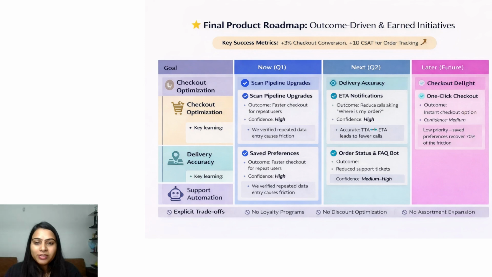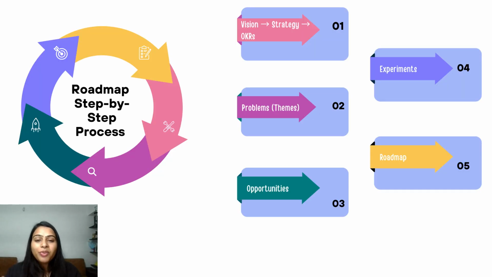Real roadmap process. Here's the flow we will follow. Vision, strategy, OKRs, to problem, to opportunity, to experiment, to roadmap. Every step removes ambiguity. Every step removes risk.